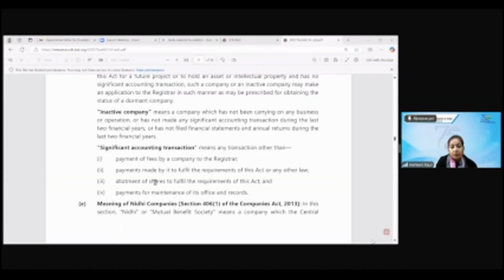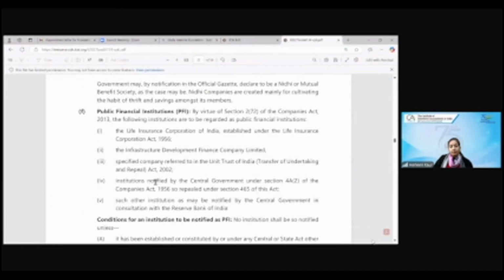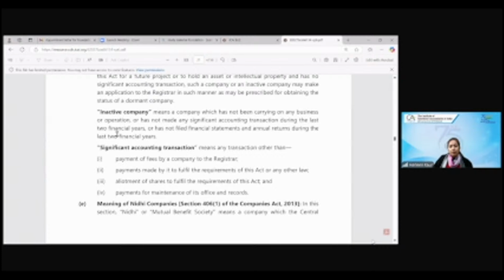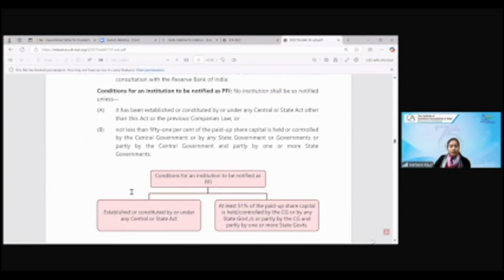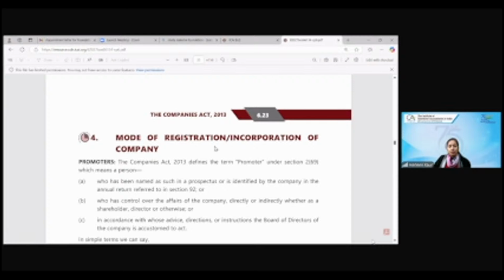Yes, I hope it's visible to all of you now. These 2 types of companies I'll be taking up in a while. Dormant company, it is very important. We'll just do it in a while. But let's first complete this mode of registration and incorporation of the company.